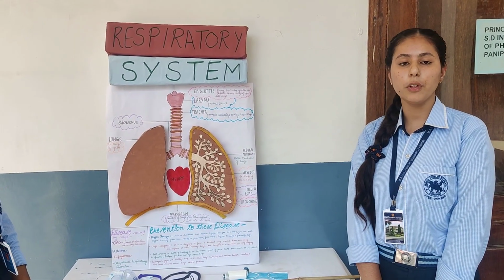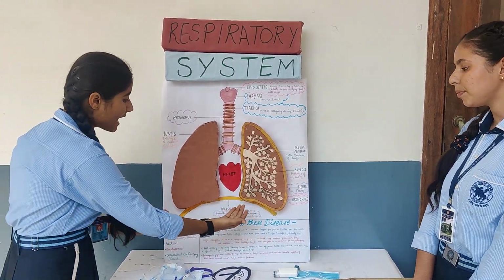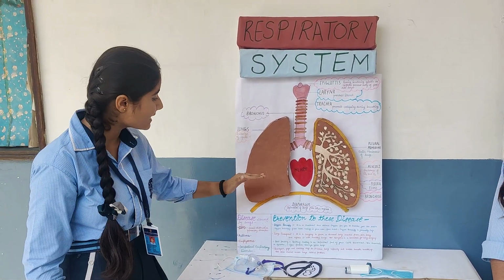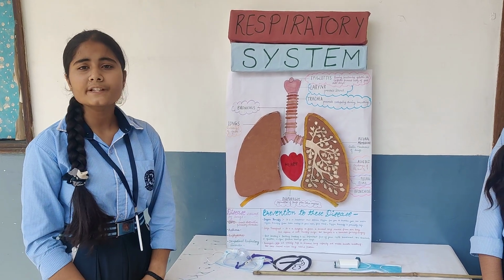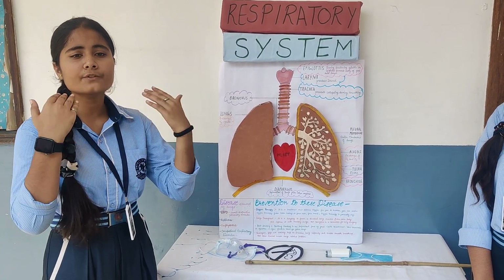The pleura has pleural fluid across its membrane. The next one is the diaphragm. It is a dome-shaped structure which is present in the lower part of the lungs. After that, inspiration is when we breathe in and expiration is when we breathe out.